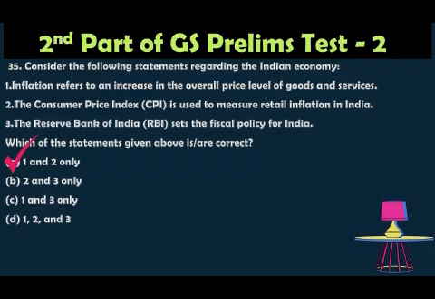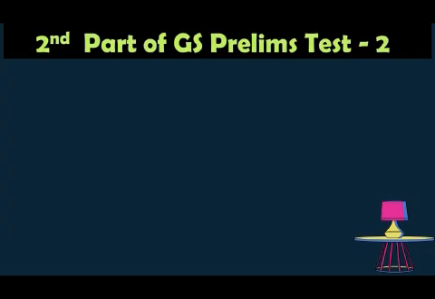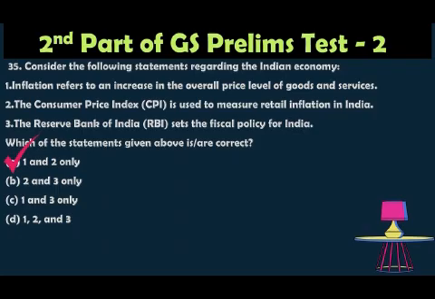The Consumer Price Index is the official measure for retail inflation in India. Hence statement 2 is correct. Statement 3, that is, the RBI controls the monetary policy, not the fiscal policy. So statement 3 is wrong. So the option is 1 and 2 only.